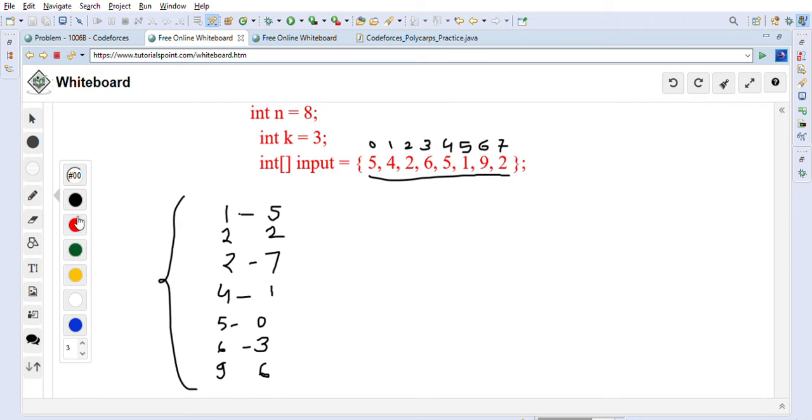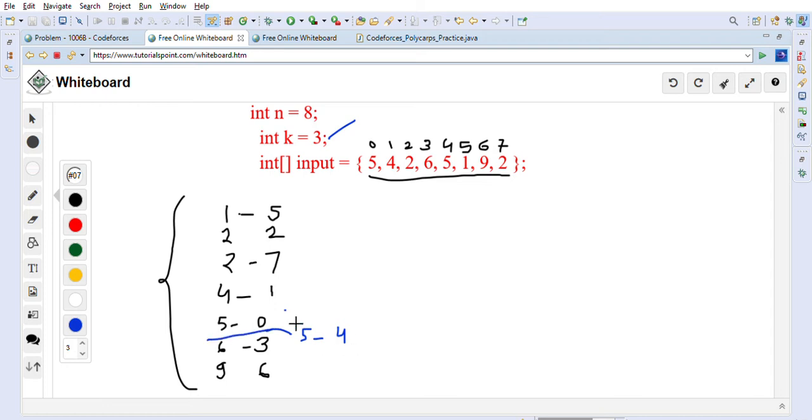Now what we will do is we are going to pick the last k, right? Last k we will pick. So last three we will pick here. So this is the last three, right? Oh, sorry, I forgot this. So 5 also is 4, right? So after 5 0, sorry, I'll write it here. So 5 4 is also there, right? So there are two 5's. So 5 0 will come first and then 5 4 will come.